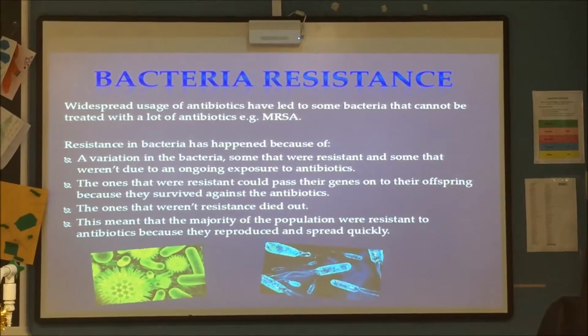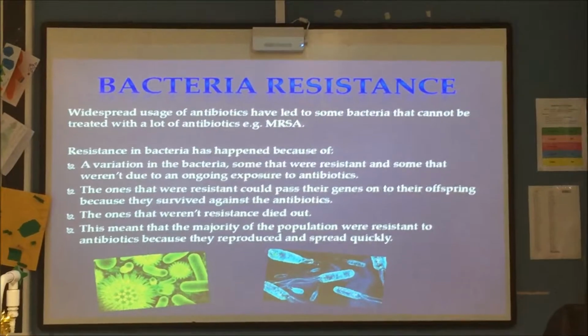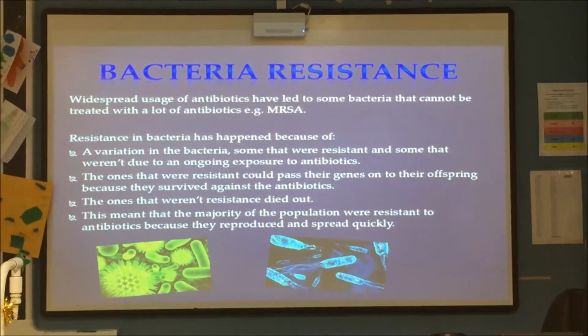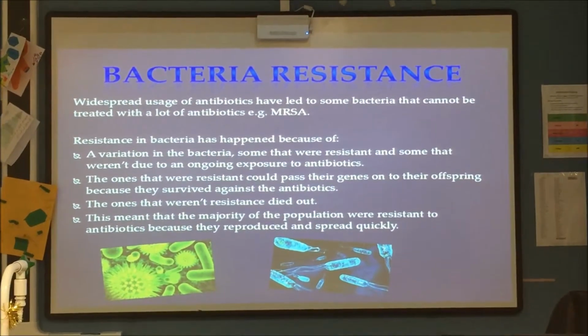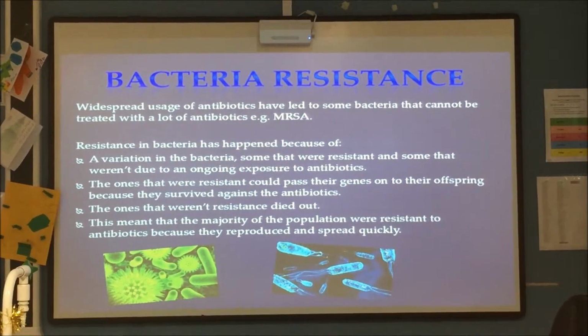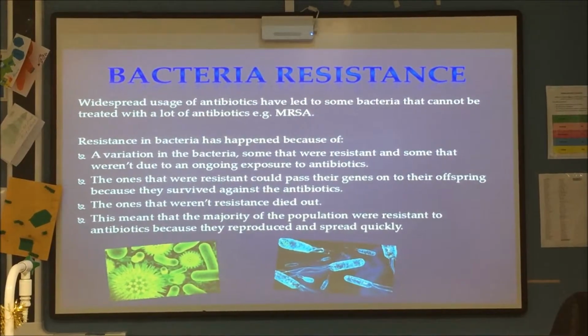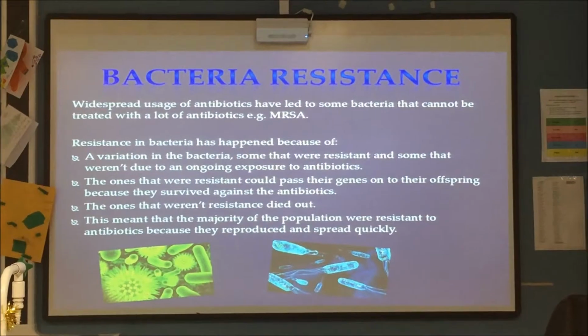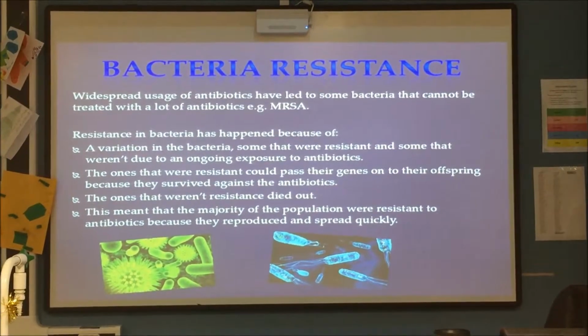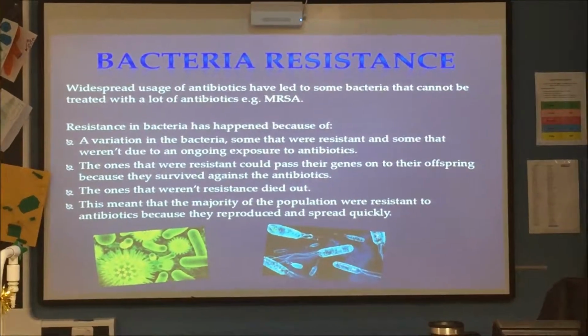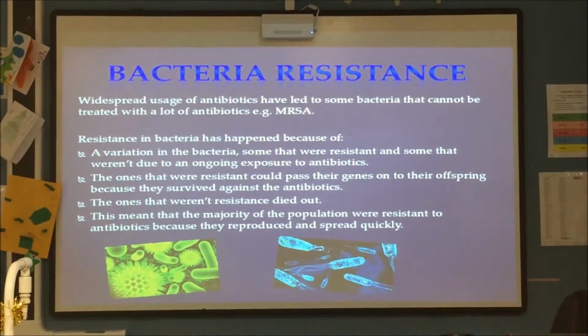Resistance in bacteria arises because of variation between bacteria. Some are resistant to antibiotics, some aren't, due to the ongoing exposure to antibiotics. The resistant ones survive and multiply quickly, passing on their genes to their offspring, which are also resistant to antibiotics. The ones that aren't resistant die, meaning that the majority of the bacteria are resistant to antibiotics.